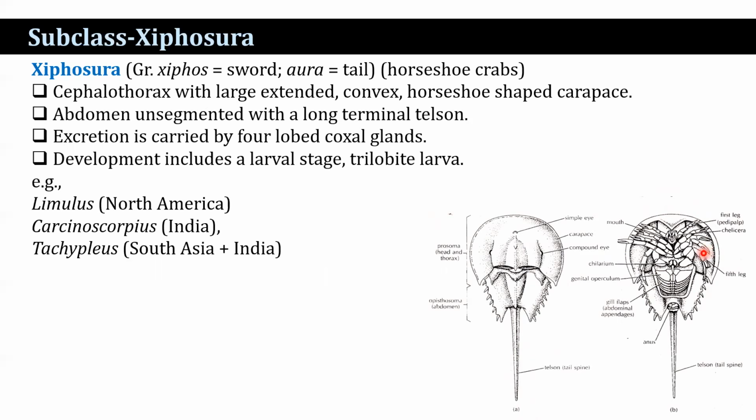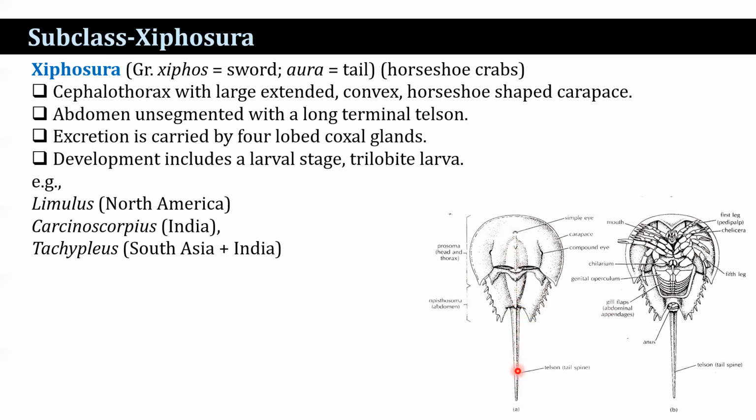Now, this class Merostomata is again divided into 2 subclasses. What are the subclasses? One is Xiphosura and another is Eurypterida. The first one, Xiphosura. Xiphos means sword and oura means tail. It's a sword-like tail, commonly known as horseshoe crab. A cephalothorax with a large extended convex horseshoe-shaped carapace. Abdomen unsegmented with a long terminal spine.